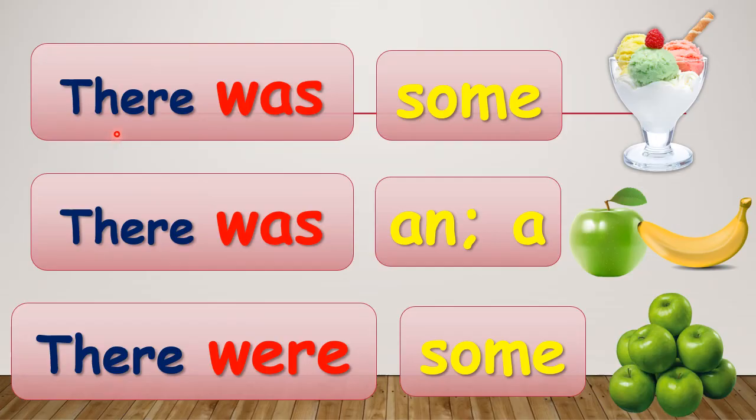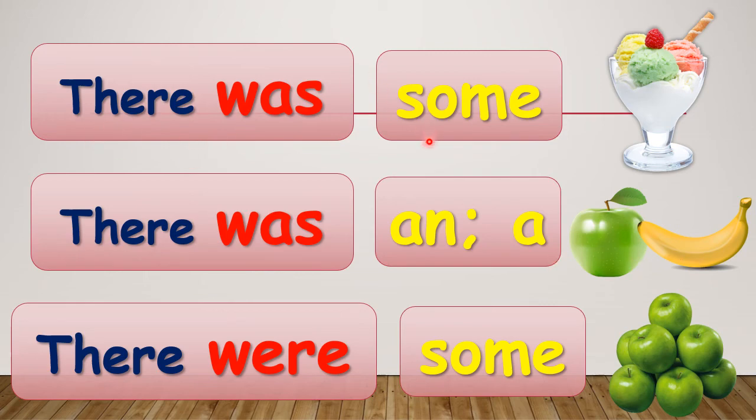Okay, here is how we are going to use there was and there were for countable and uncountable subjects. For example, there was some ice cream. There was an apple. There was a banana.